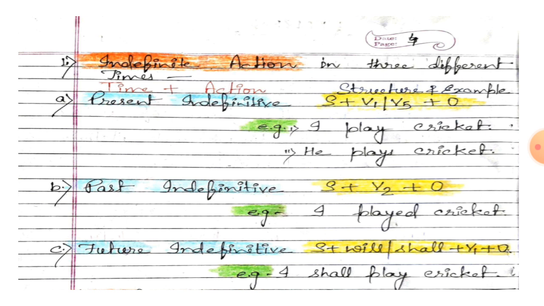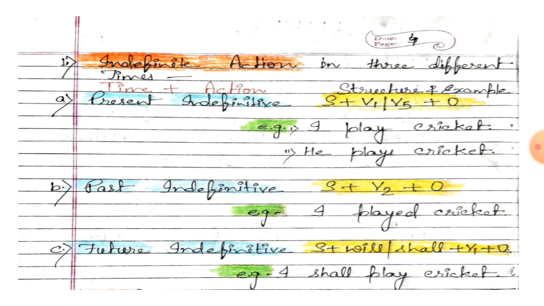Now student, in all the three sentences, in all the examples here, the action is indefinite. For example, I play cricket. Here it is not specified when he plays cricket or when I play cricket. It is not definite. The duration of the time is not definite. So it is indefinite. In the past also, I played cricket. The duration of the time is not definite.